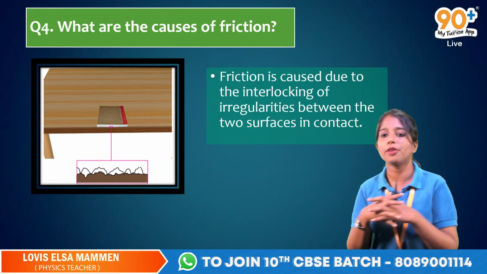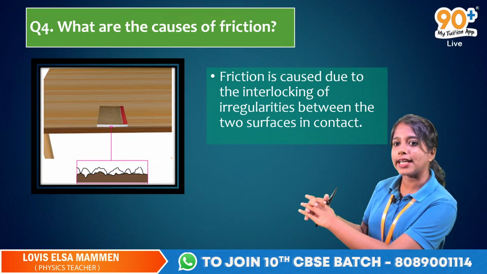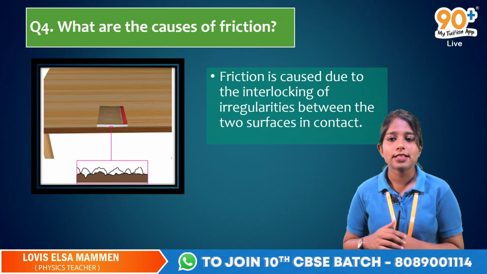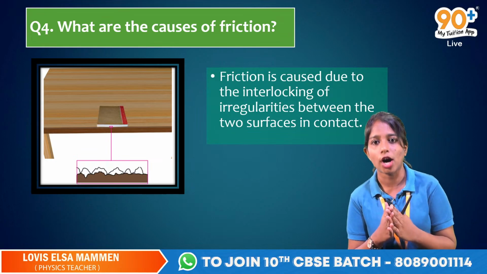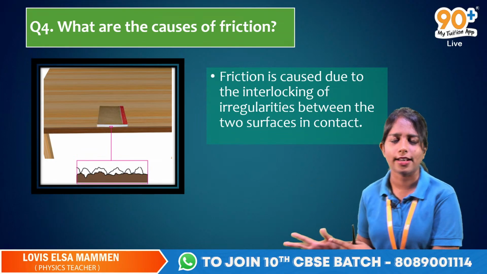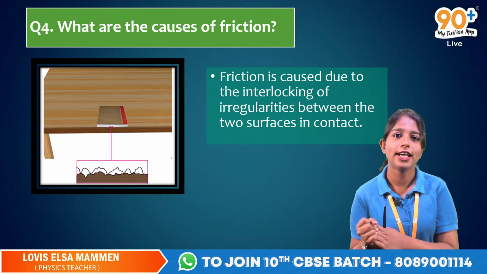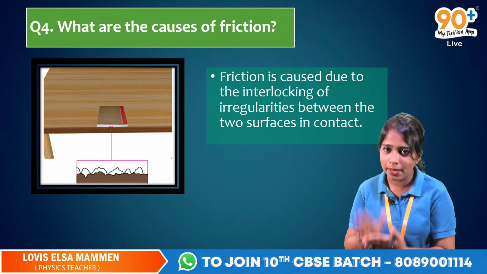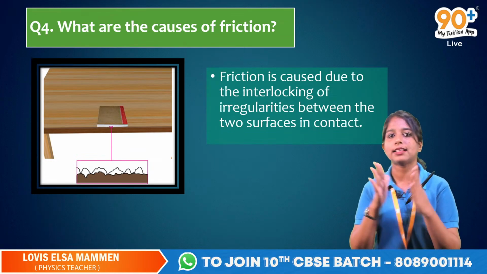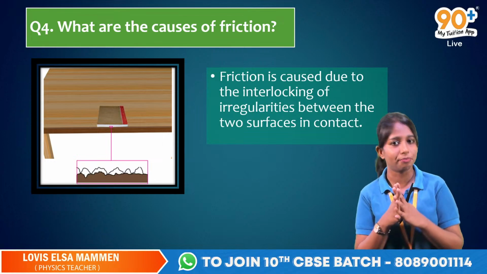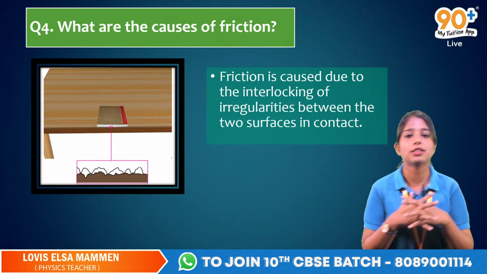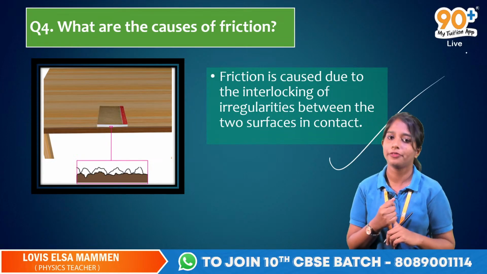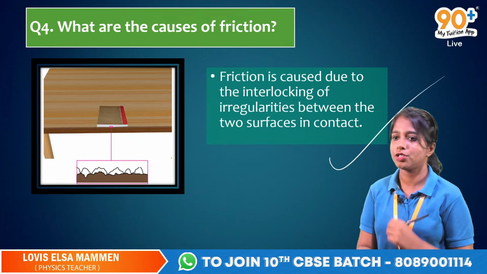So I have actually shown you a figure here. Look here. There is a table. Okay, a table മേലുണ്ട്. There is a book. So obviously when two surfaces are in contact, അവിടെ obviously there is friction there. അവിടെ ഒരു friction എന്തായാലും ഉണ്ടാവും. Yes, there is friction. So അങ്ങനെയാണെങ്കിൽ ആ ബുക്കിന്റെ സർഫസും ടേബിളിന്റെ സർഫസും തമ്മിലുള്ള ഇറഗുലാരിറ്റീസ് തമ്മിൽ ഇന്റർലോക്ക് ചെയ്യാം. So that can be a cause of friction. It's very important, very important, the causes of friction. So I hope you understood this.